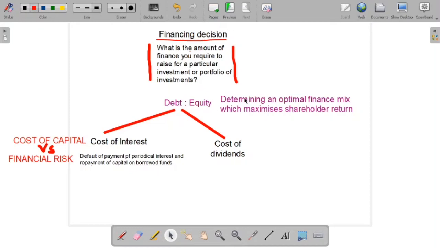And also control consideration. Control consideration means whether the existing shareholders are willing to dilute their control or to retain their control, right? So when you are looking for a source of finance, you need to see whether the existing shareholders are willing to dilute their existing control.